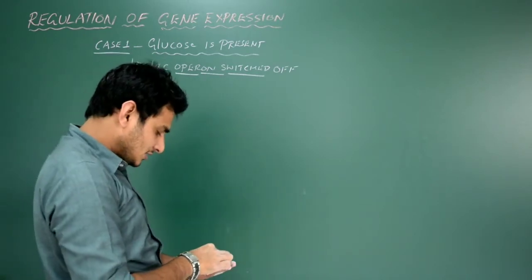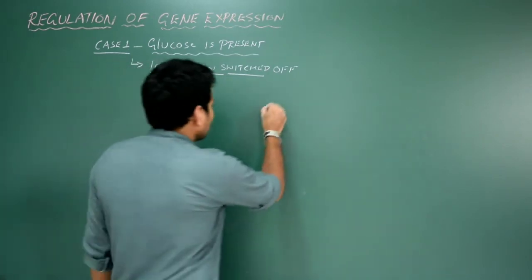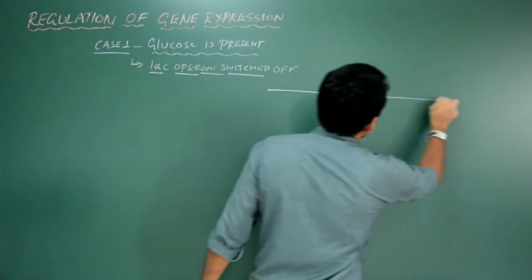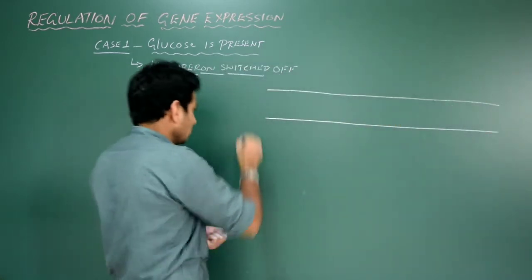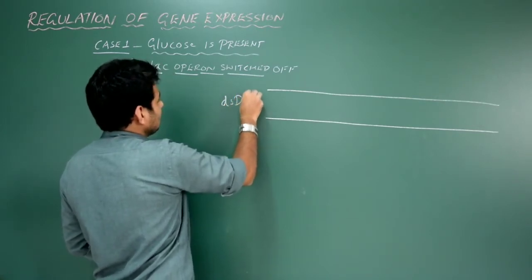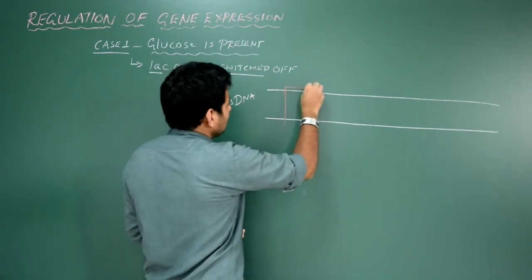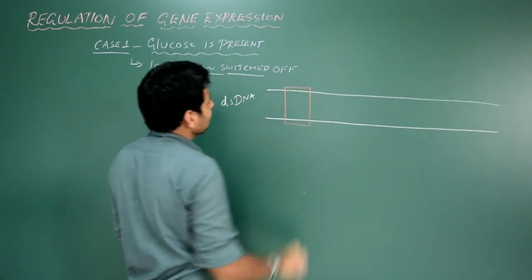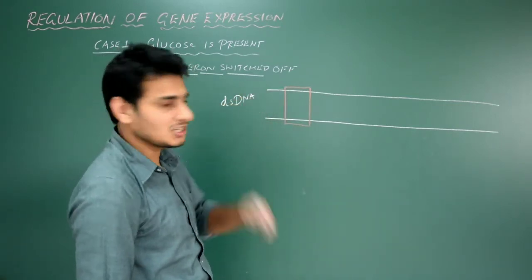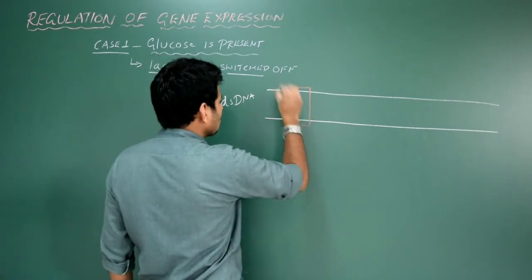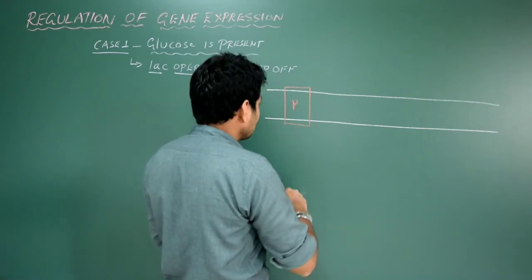Okay, to understand that, let us draw one diagram. Let us consider the double stranded DNA of the E. coli. Let me write here DS DNA, double stranded DNA of the E. coli, and let me use a red color. Within a specific sequence of the DNA, there is one structure called the promoter, normally situated in the upstream region. So this is now the promoter P.